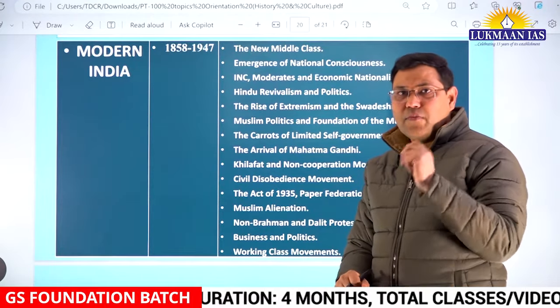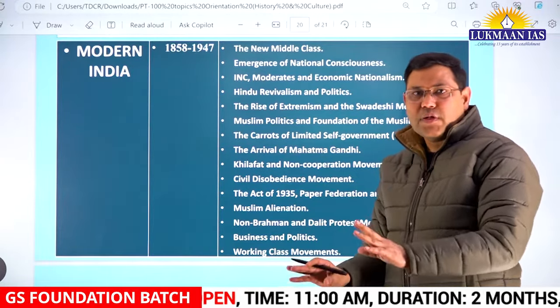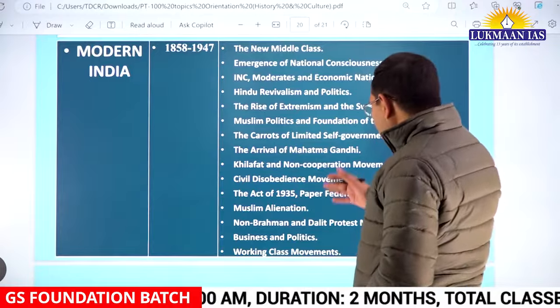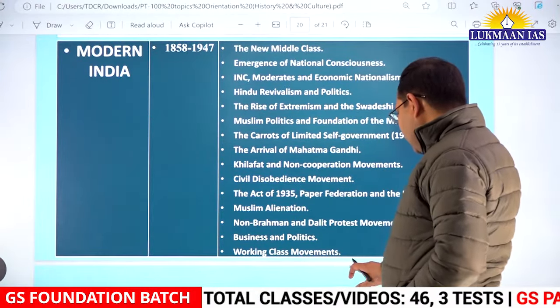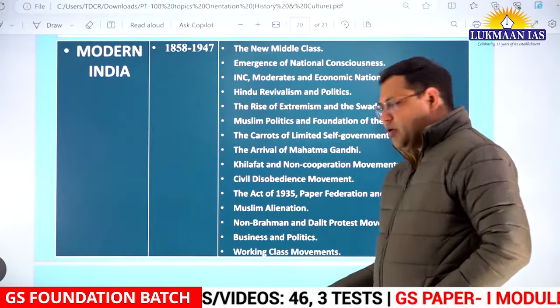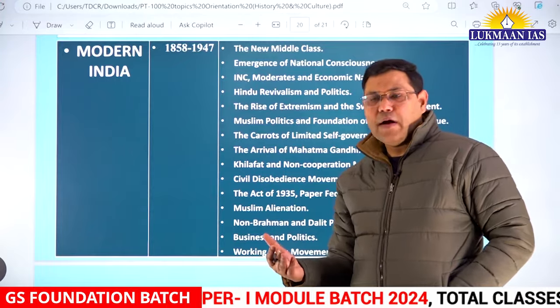Then Indian National Congress, its different phases, moderate, extremist, and then Gandhian phase. And the key developments that take place related to Congress and the national movement, as well as parallel developments in the form of communalism, etc., will also be studied, right? So the important aspects will be covered in our lectures, and finally we will end up with the independence and partition of India.